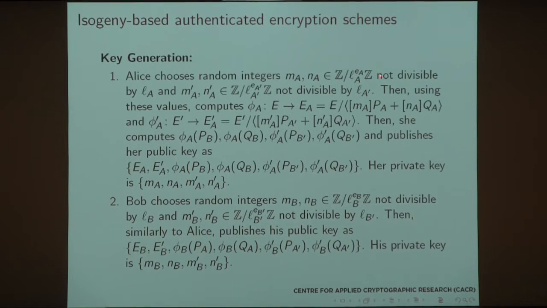Now this is the secret part. And once we know these two, or the kernel, or any of those two, we can equivalently show that they reduce to the same thing. Now the public part is our image curve E_A. Same thing for the prime version. And then we also need to define our isogeny on the basis points for Bob's parameters here. Bob does the same thing symmetrically.